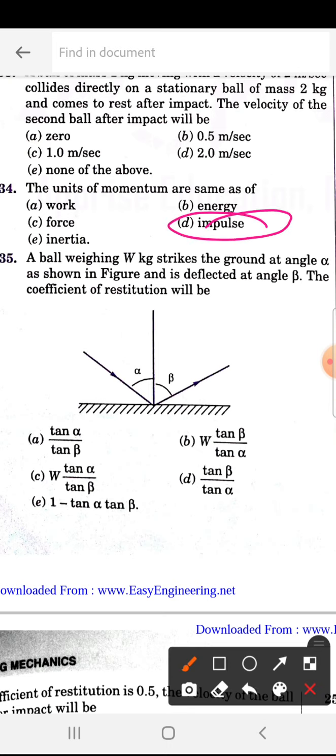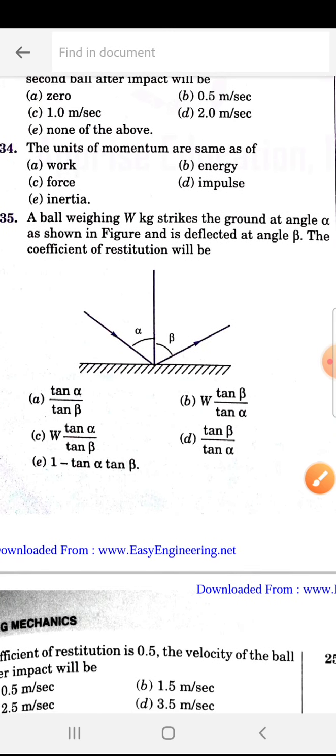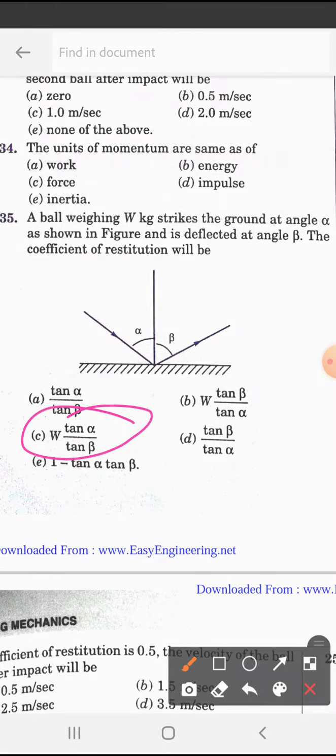Okay, before I mark, you mark your answer, so that it becomes a test for you. Okay, next, 235. A ball weighing W kg strikes the ground at an angle of alpha as shown in the figure, deflected at angle beta, then the coefficient of restitution will be, so 235 is C. W into tan alpha by tan beta.